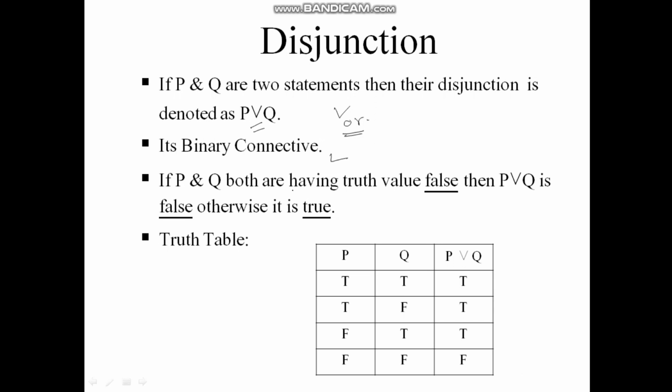About the truth value: if all the inputs to the disjunction are false, the output is false, otherwise it is true. In the previous case, conjunction, if all the inputs are true, the output is true, otherwise false. Now in disjunction, if all the inputs are false, our output is going to be false, otherwise true. I cannot say it is a reverse of the previous one, but the definition is reverse. It is somewhat related, but instead of true over there, we are considering false over here, while giving the definition.